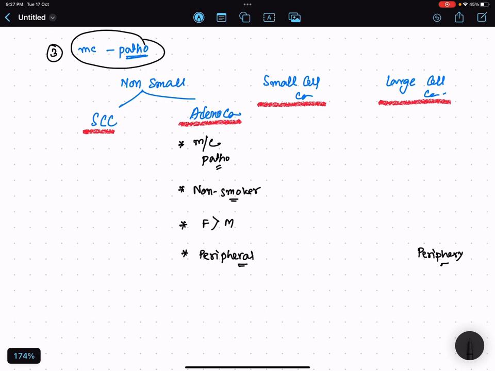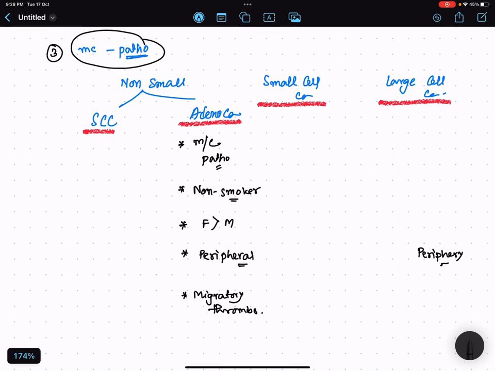As we are discussing adenocarcinoma, let us discuss one important paraneoplastic syndrome regarding adenocarcinoma, that is migratory thrombophlebitis. Lots of paraneoplastic syndromes are there, but we are discussing the most common.